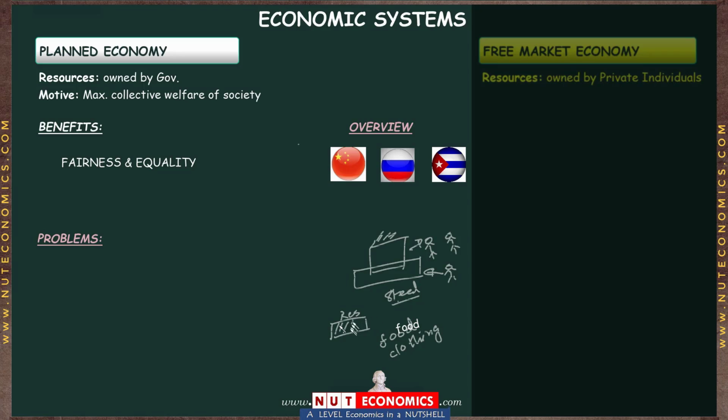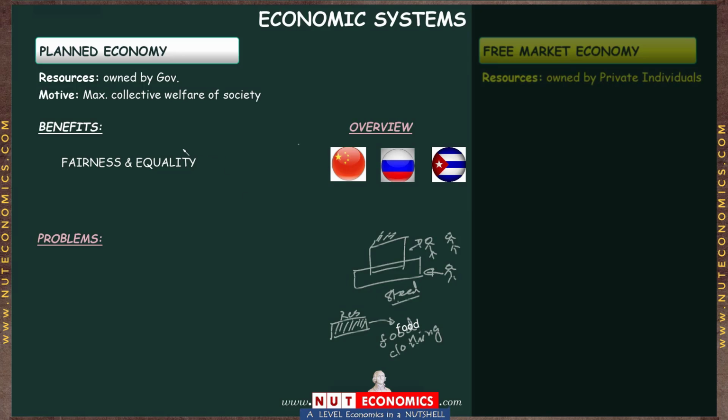So a government deciding how to use these resources to get the maximum welfare of the entire society will always first and foremost ensure that most of these resources go towards producing enough of these basic necessities so that each individual has access to these basic things.